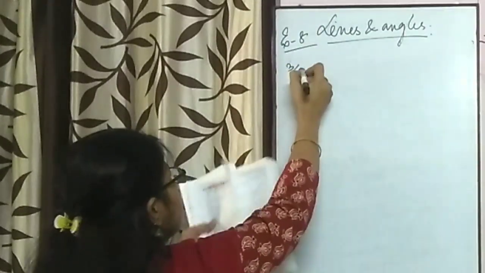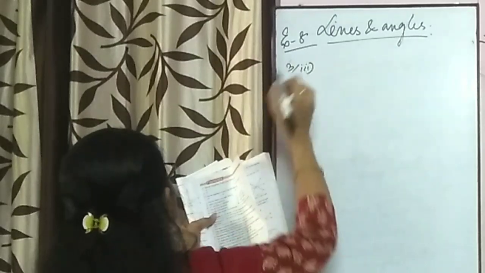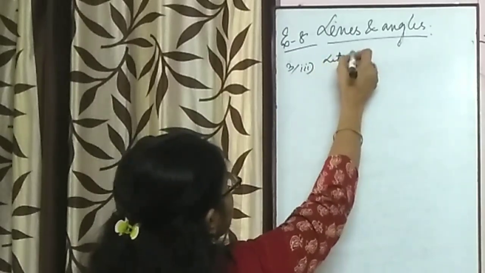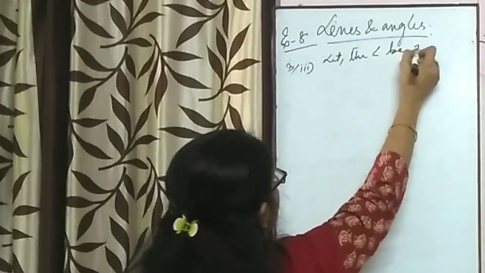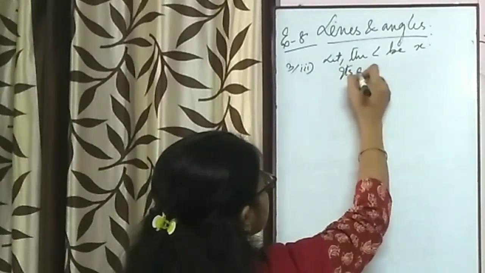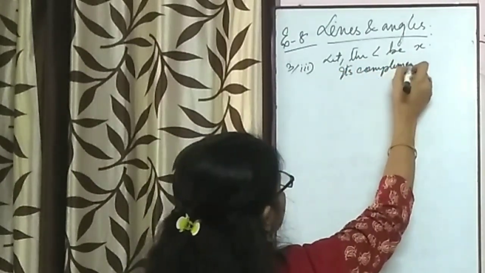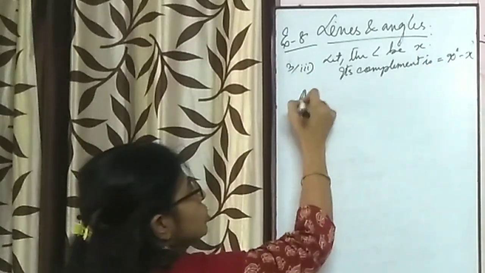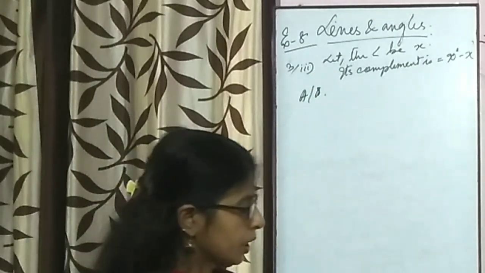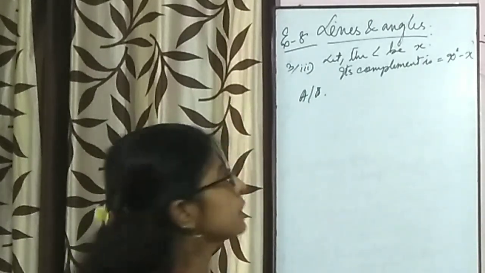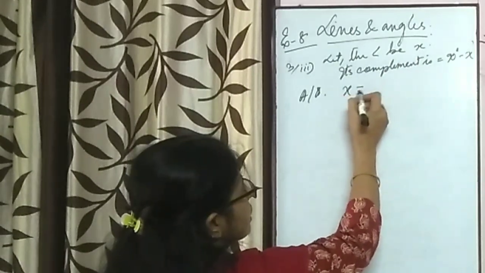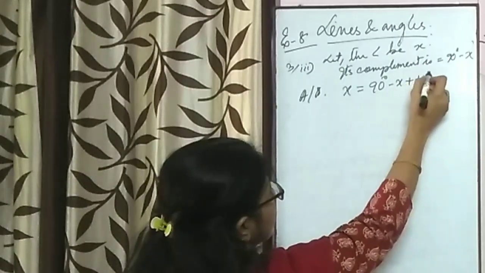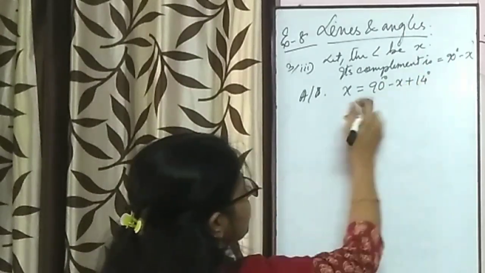Now I am showing you question number 3. 14 degree more than its complement. Let the angle be x, its complement is 90 degree minus x. So according to question, it said 14 degree more than its complement. This angle is equal to 14 degree more than its complement.